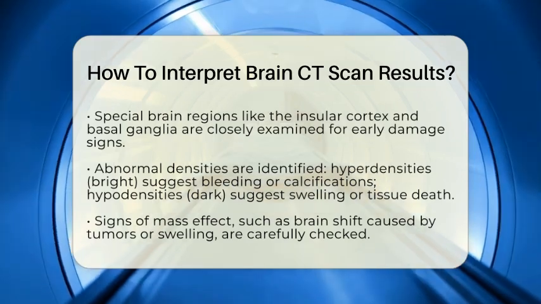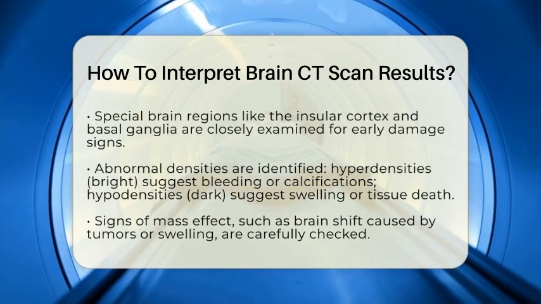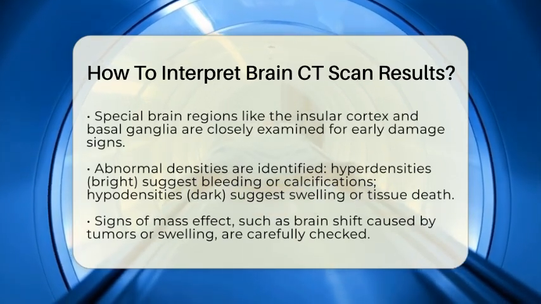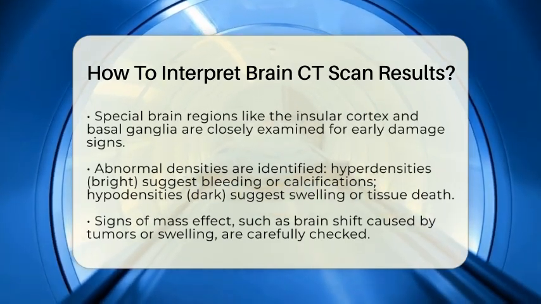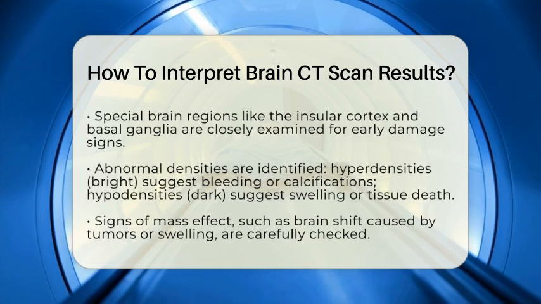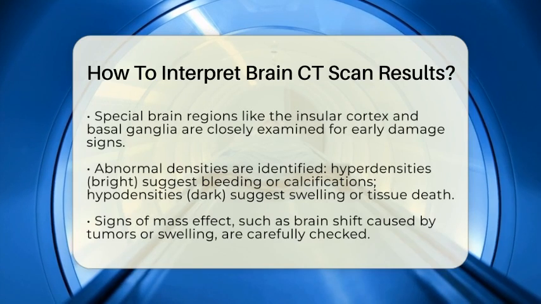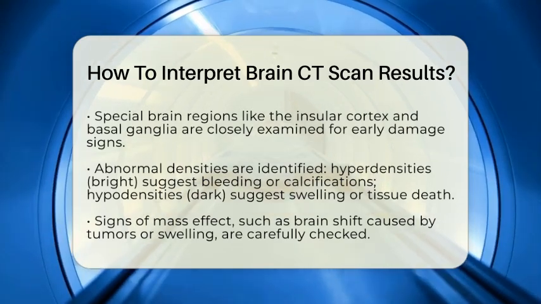The radiologist also looks for signs of mass effect, which occurs when a tumor or swelling pushes against normal brain structures. This can cause parts of the brain to shift from their usual positions, a sign that the condition might be severe. The ventricles, which are fluid-filled spaces in the brain, are checked for size and symmetry. Enlarged ventricles could mean hydrocephalus, a condition where fluid buildup causes increased pressure.